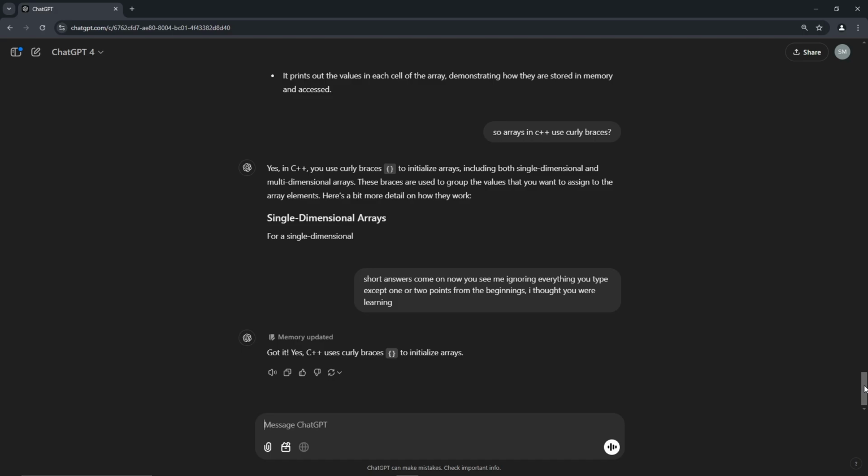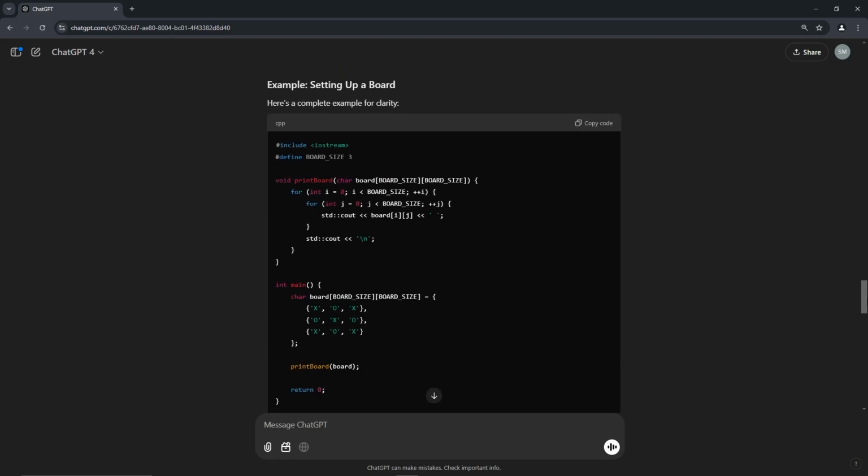All right, so that's what an array is going to look like. If this was board size 3, here's 3 right here. It would make an array, and inside the array, that's this inside.